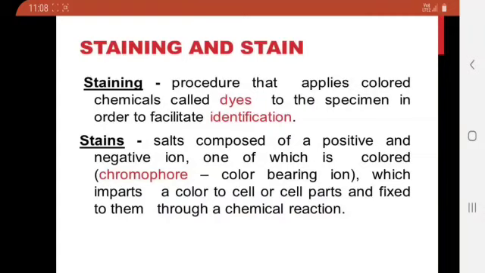The best examples of stains are safranin and methylene blue. Okay, these are all examples of stains.